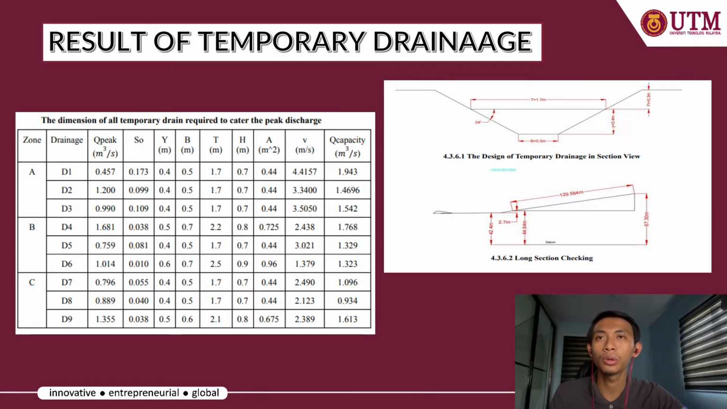We use the same method of calculation, using the Manning equation, to find the Q capacity for every zone: A, B and C. So we can see here the Q peak is lower than the Q capacity, therefore it is okay. Beside it, we can see an example of the long section of the temporary drainage, to prove that the connection of the sediment basin and outlet is connected, so it does not go below the sediment basin level.